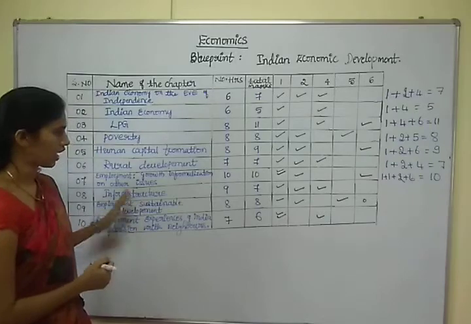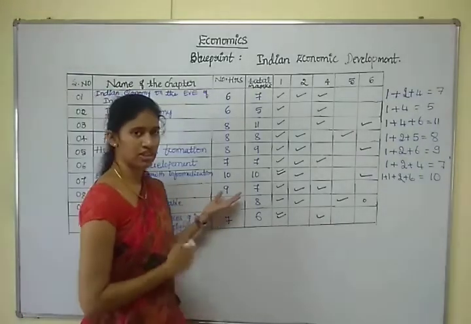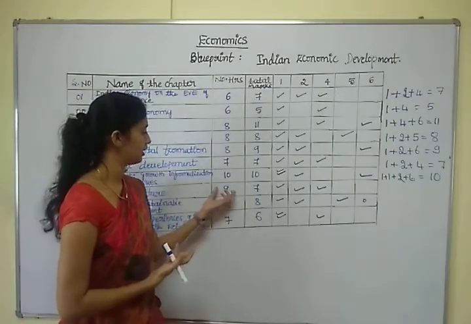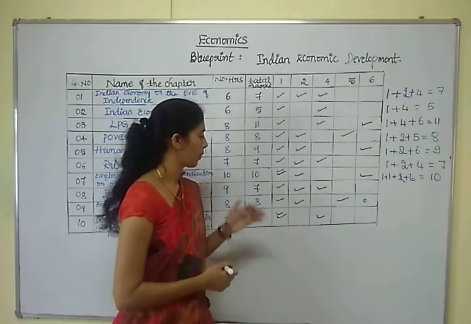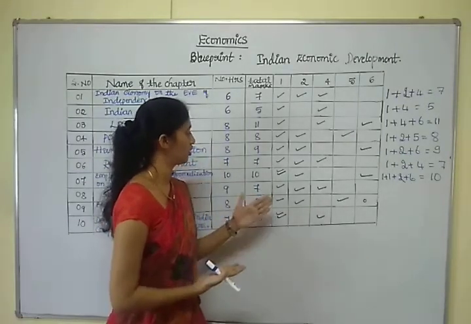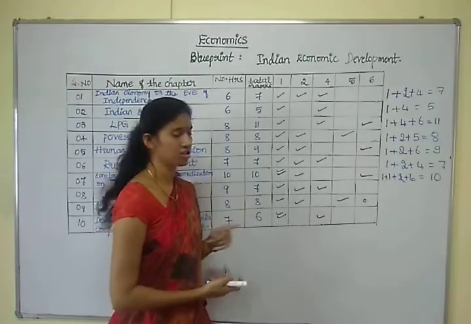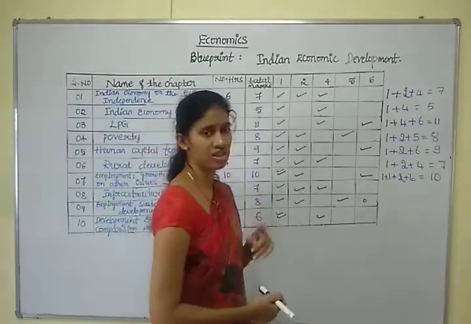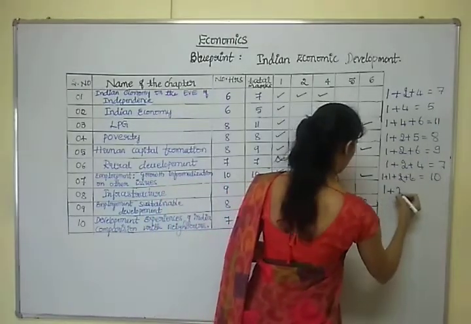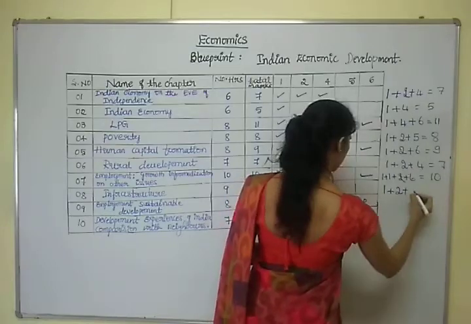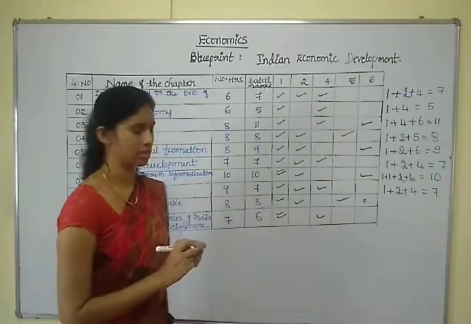Next, 8th chapter is infrastructure. To explain this chapter, total hours is 9 hours and weightage of this chapter is 7 marks. So 7 marks is divided into 1 mark question, 1 question, 2 marks question, 1 question and 4 marks question, 1 question. So total weightage of this chapter is 7 marks.